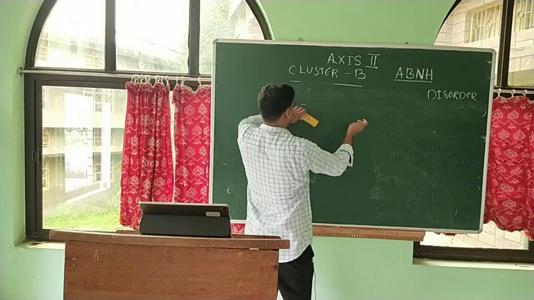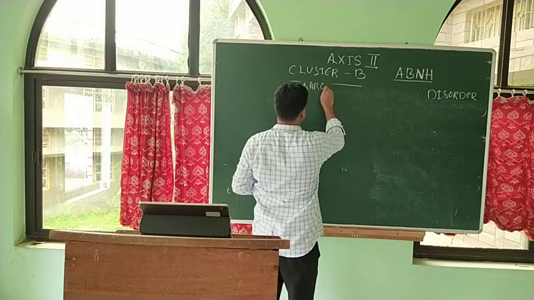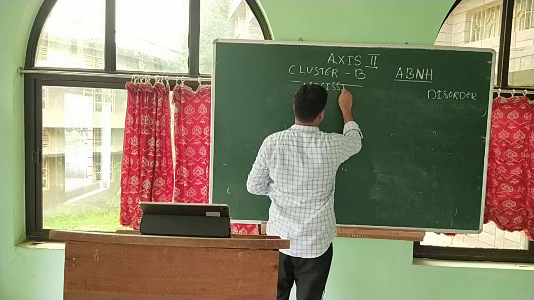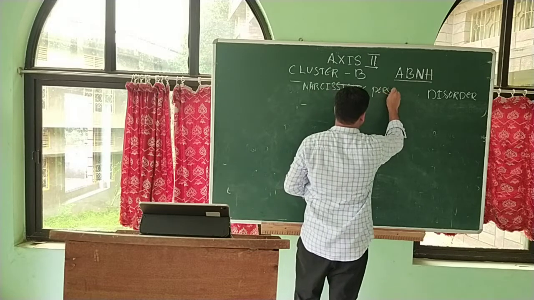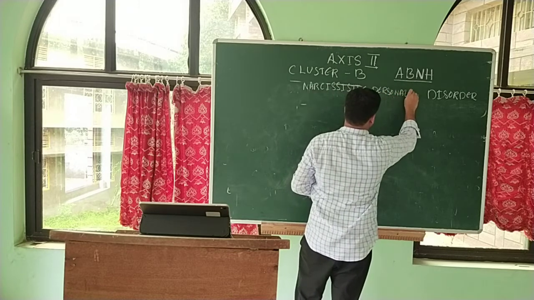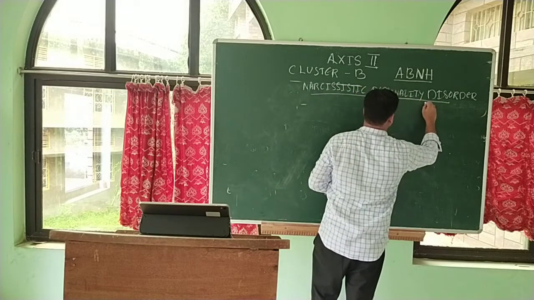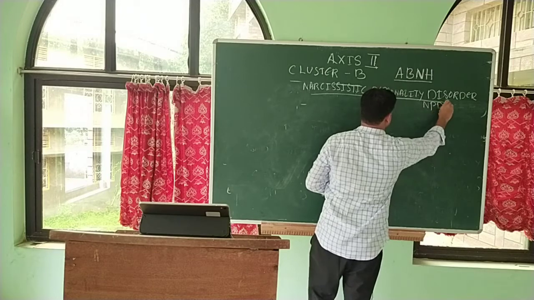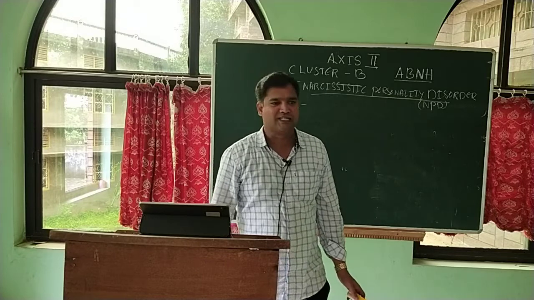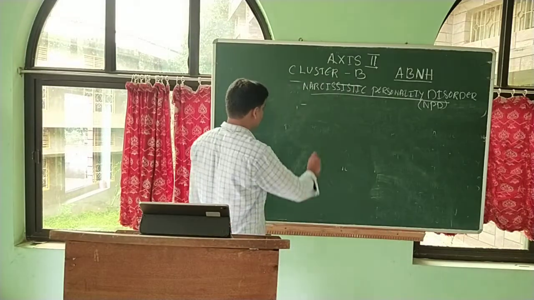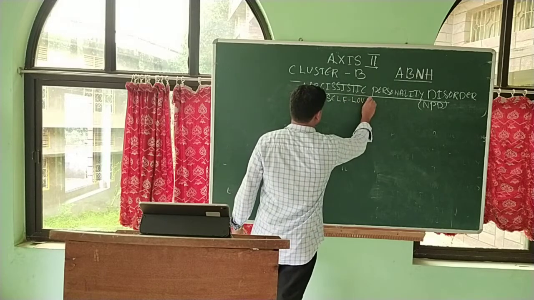So in cluster B, the third personality is called narcissistic personality disorder, NPD. Narcissism means self-love. They are in love with their own selves.